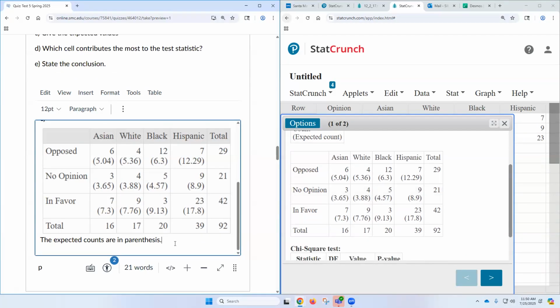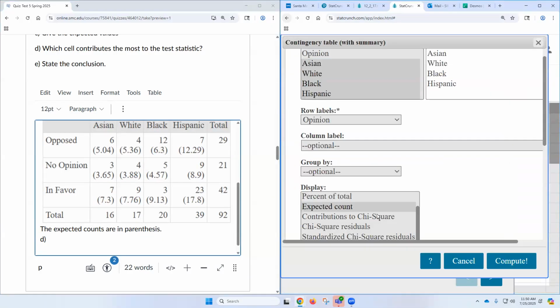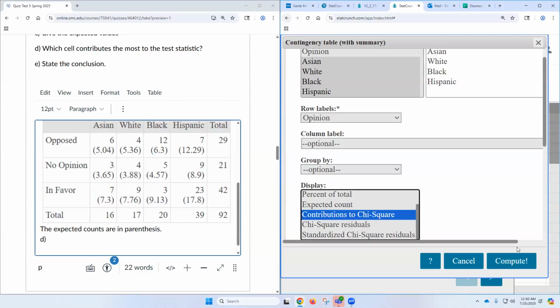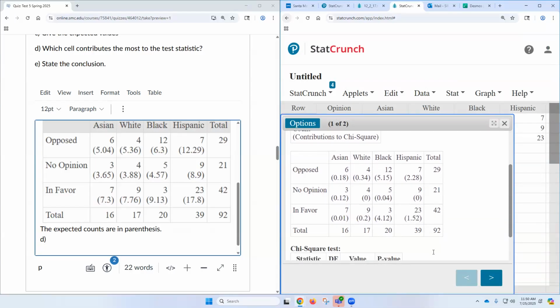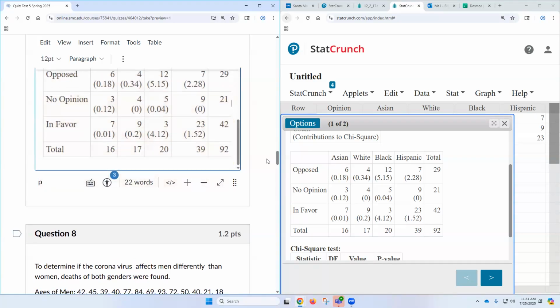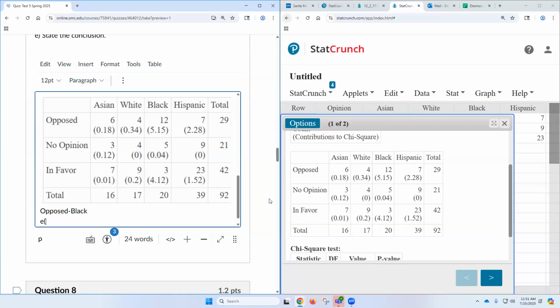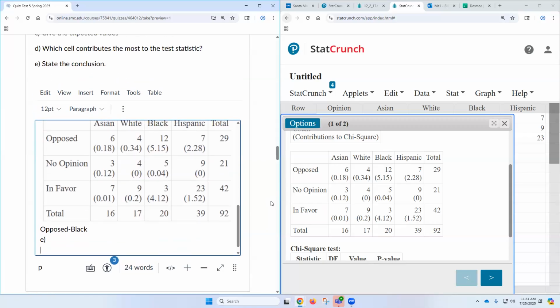Now, part D says which cell contributes the most to the test statistic. So for part D, I'd go to options, edit, and I would deselect expected count and then I would only select contribution to the chi-squared. I'd press compute, screenshot that whole thing and paste it in, and then look at them and let's see which one's the biggest. That one looks pretty big. Probably opposed and black, right? That's the biggest number. So put opposed and black. So you see how we do that? That's how you show your work. And you've got to give a column and a row, right?